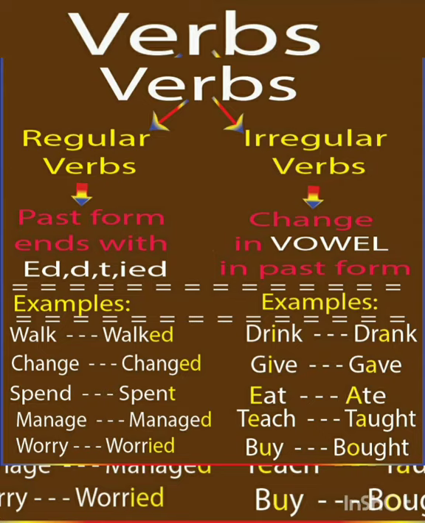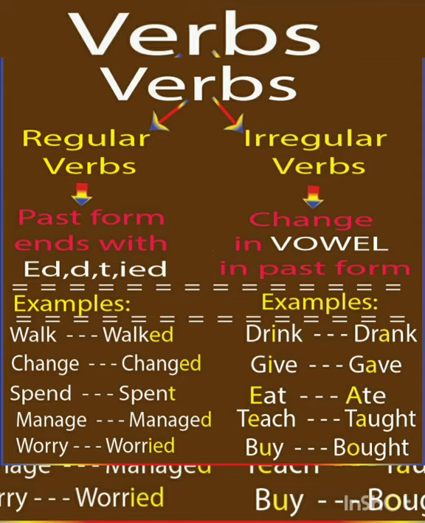For example, see, if there is a main verb called walk, how to change that walk into past tense and past participle. The present form of walk is walk itself, and the verb 2 form of that walk is walked. It is ending with ed, and verb 3 form of that walk is again walked. So these weak verbs form their past tense by adding ed, d or t to their present form.